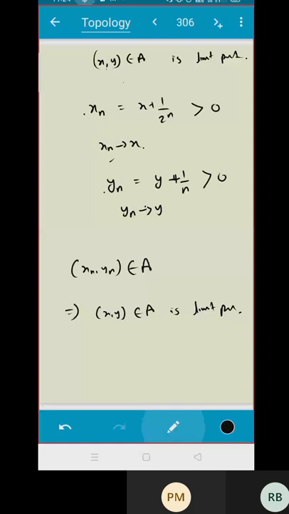And similarly you take (0, y). You just have to make sure whether this satisfies the condition. It should have distinct points, and it should be convergent, which is quite clear here. So I have proved that any point (x, y) with x and y greater than or equal to 0 is a limit point of the set. So what is the derived set? This is your right side. Is that okay?